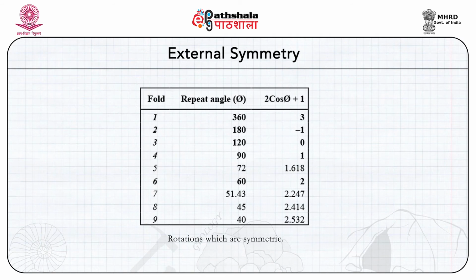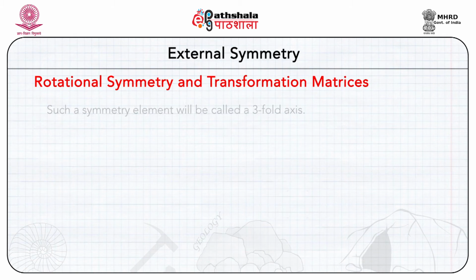The inspection of this table here shows that only the rotation of 360 degree, 180 degree, 120 degree, 90 degree and 60 degree are the symmetry operations. Because 3 consecutive symmetry rotations can be performed about an axis with repeat angle equal to 120 degree, such a symmetry element will be called a 3-fold axis.